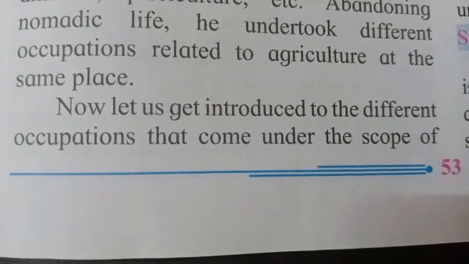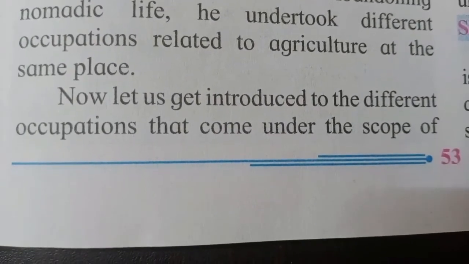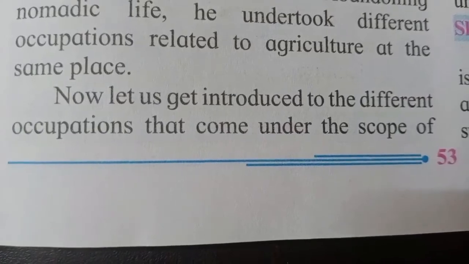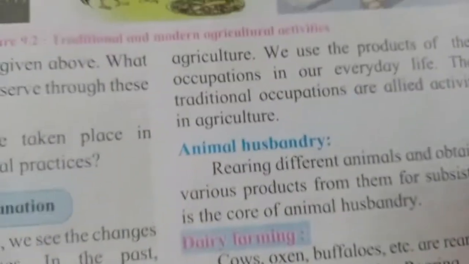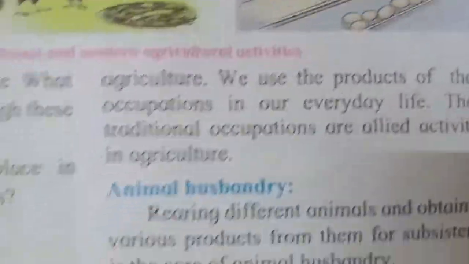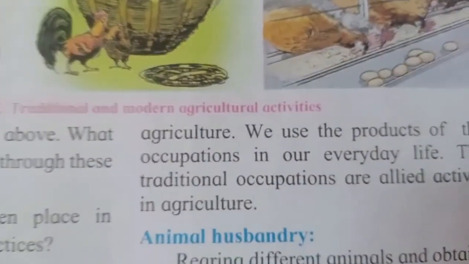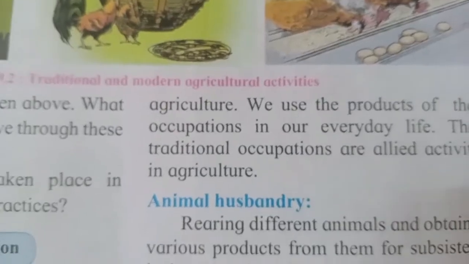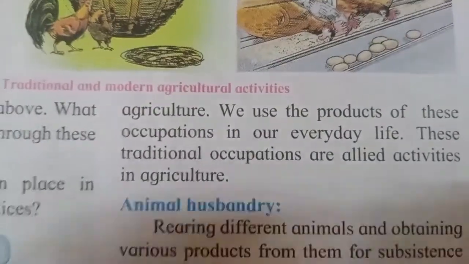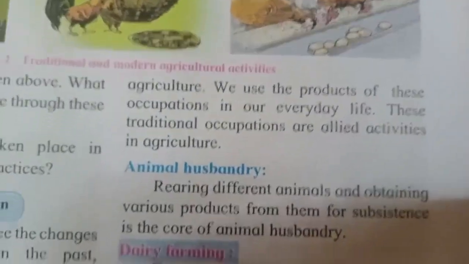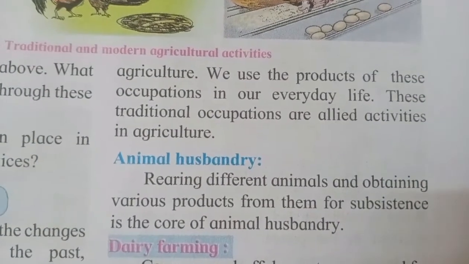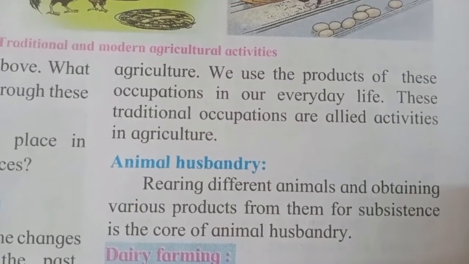Now let us get introduced to the different occupations that come under the scope of agriculture. Now we are going to study different occupations that are related to agriculture other than agriculture itself. We use the products of these occupations in our everyday life.